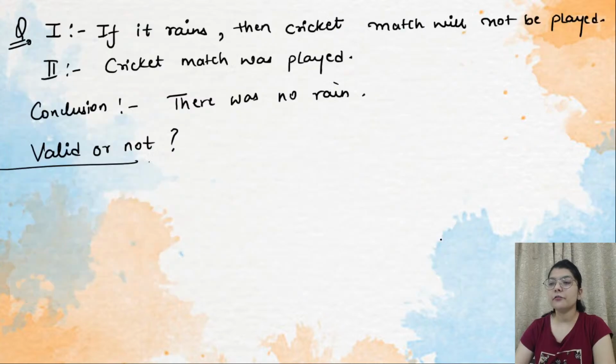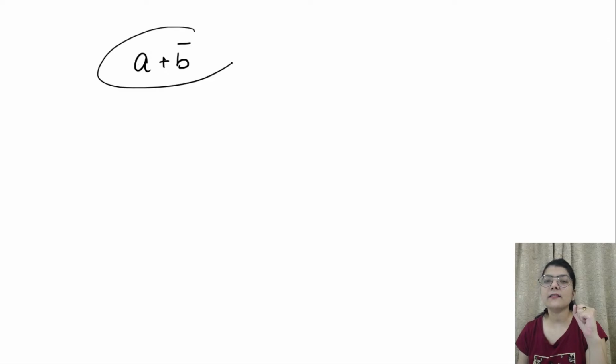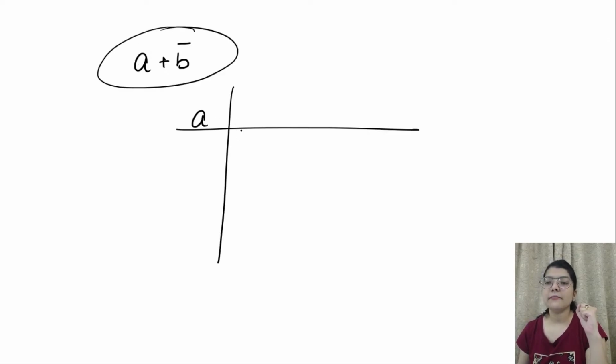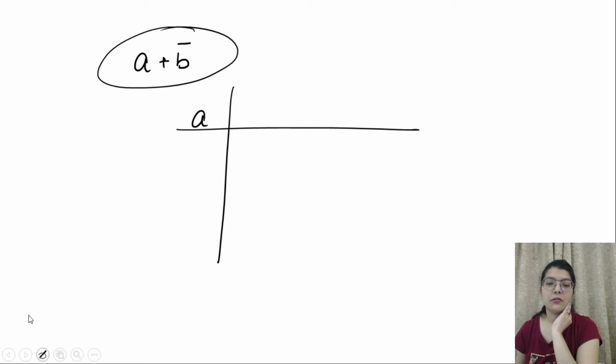So what you have to do is, you have this A plus B complement. First simplify the entire statement, and then this is the result you are getting. Now draw the truth table. Is this A complement or B complement? I think it is A complement plus B. So draw the truth table first.